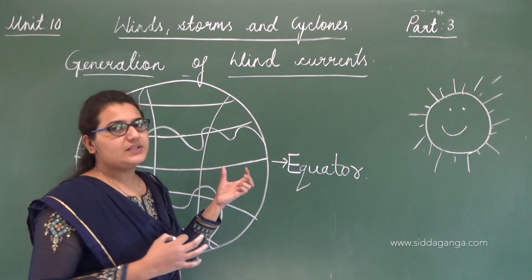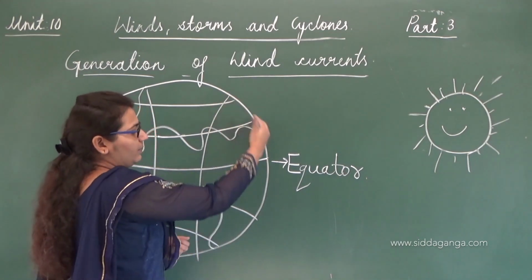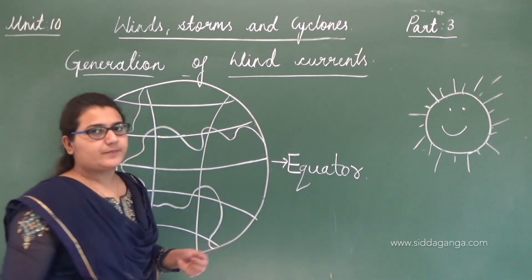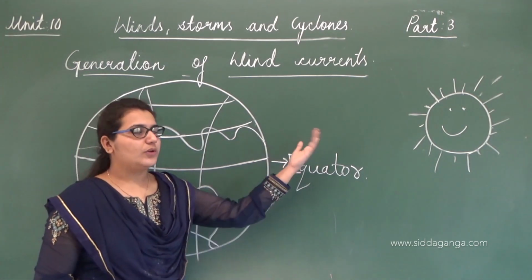But since the shape is a sphere, the equator part gets more heat.